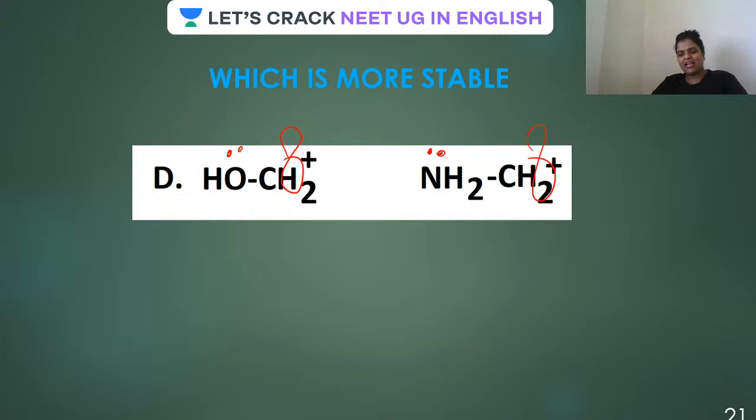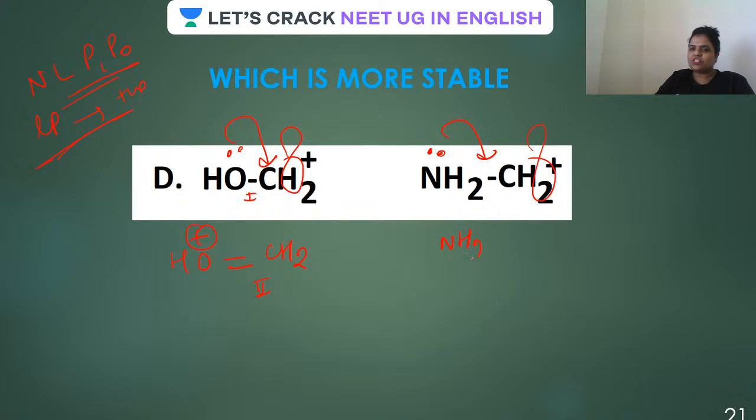Positive charge and lone pair resonance is there. So after this, there will be a positive charge developed on this oxygen. So this is resonating structure 1, this is 2.